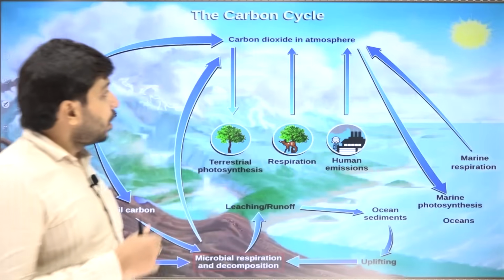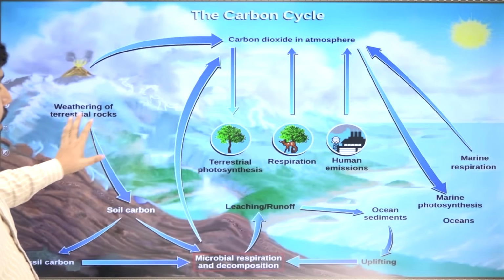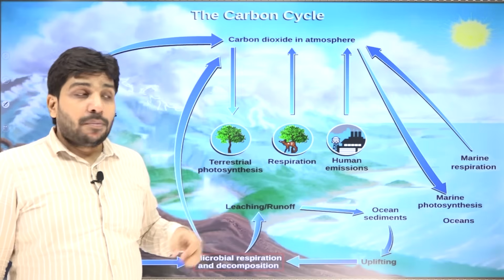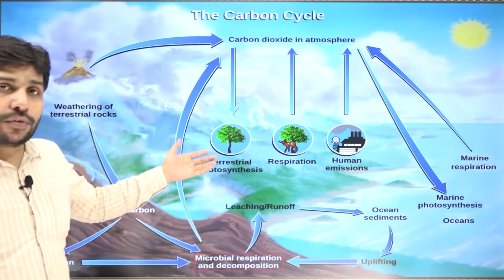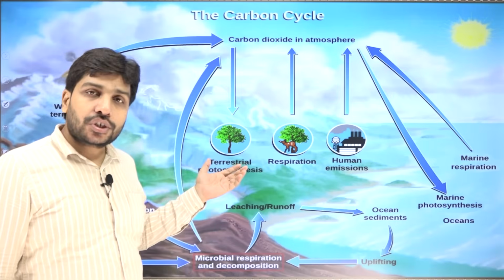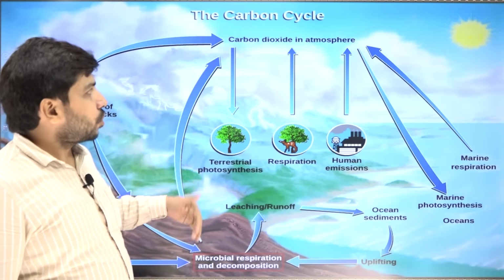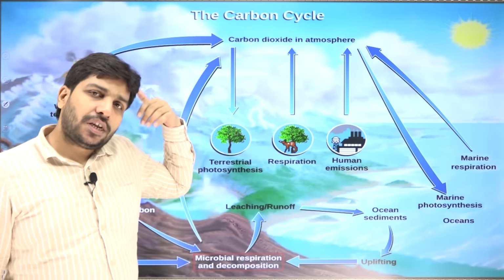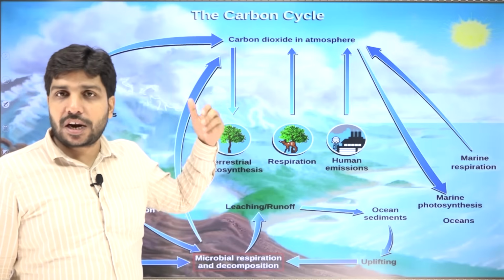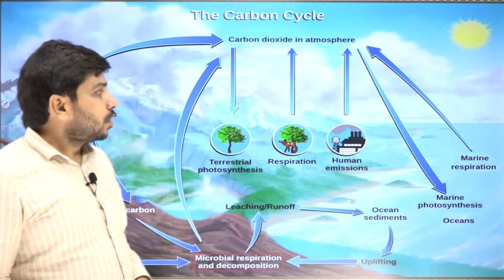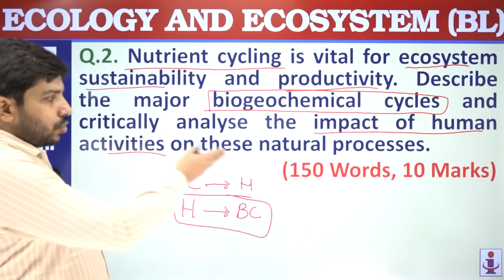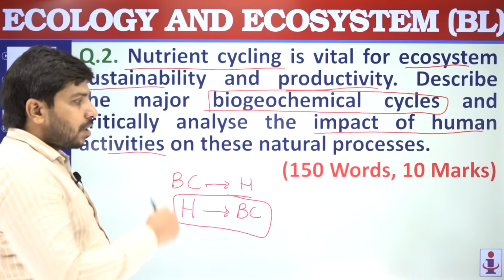For example, if this is a carbon cycle, and in carbon cycle trees play a very important role, but human activities like deforestation lead to destruction of forest. So this destruction of forest can adversely impact carbon cycle, which will adversely impact the entire atmosphere, entire globe, entire earth. So this way you can simply write this. So this was also again a 150 words, 10 marker question.